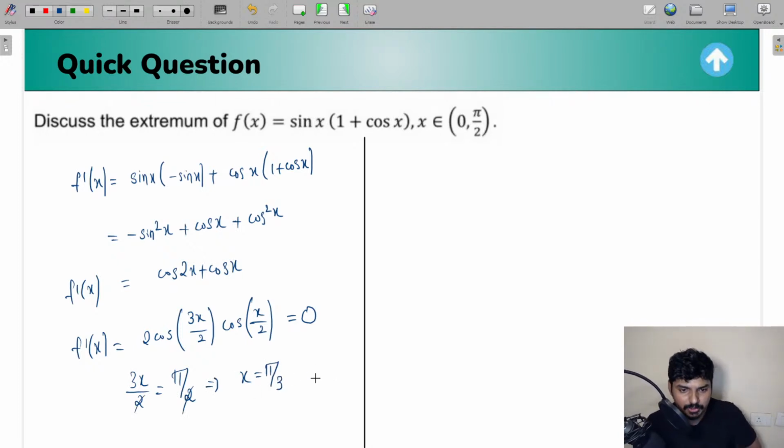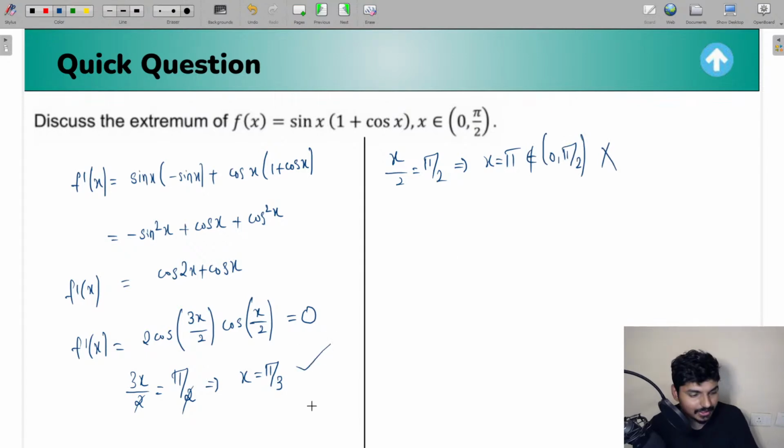Okay, so for x equal to pi by 3, and again another condition which you're going to get is cos x by 2. If it is 0, then x by 2 is going to be equal to pi by 2, and you're going to get the value of x to be equal to pi, and this is not possible. And guys, remember, because in the question, whatever value of x we need to take, it should lie in the interval 0 to pi by 2, and because this pi does not lie in the interval 0 to pi by 2, you should not take this one. You only consider this critical point, everyone.